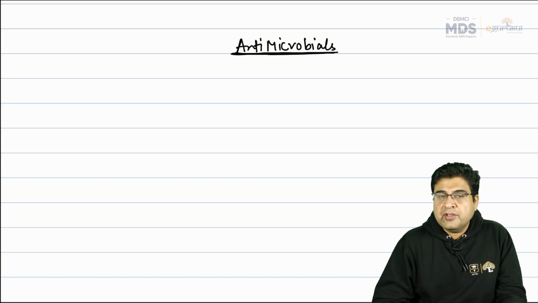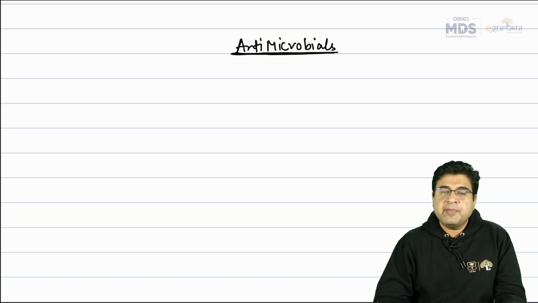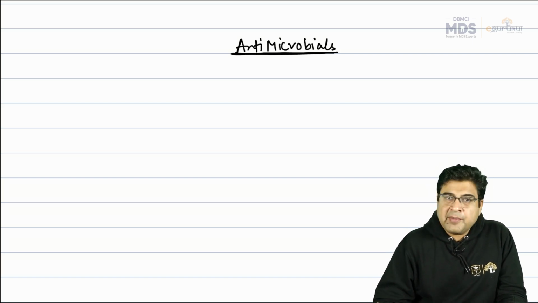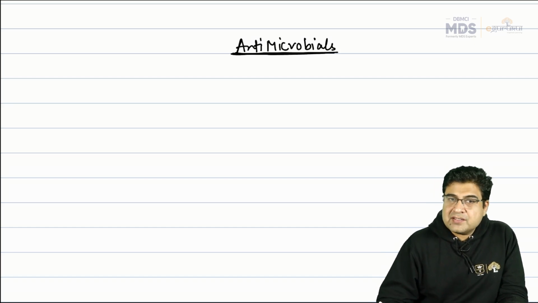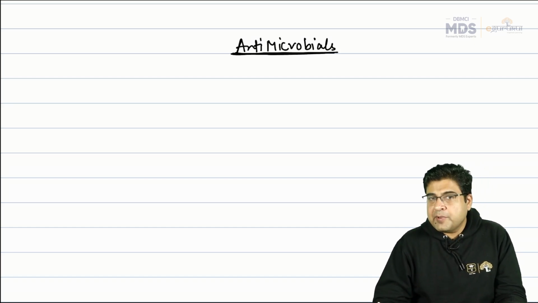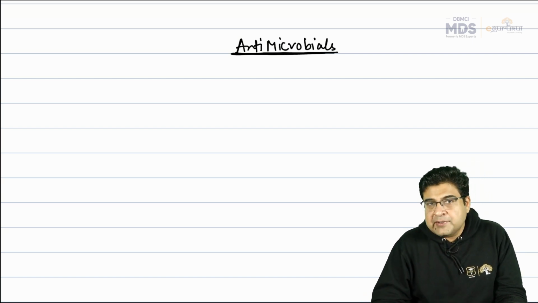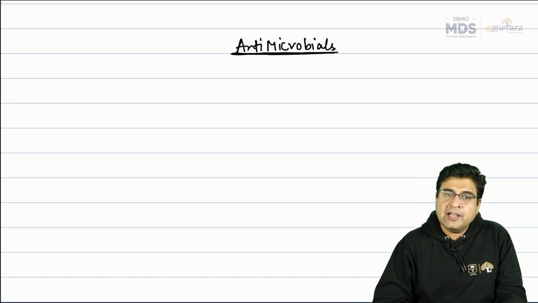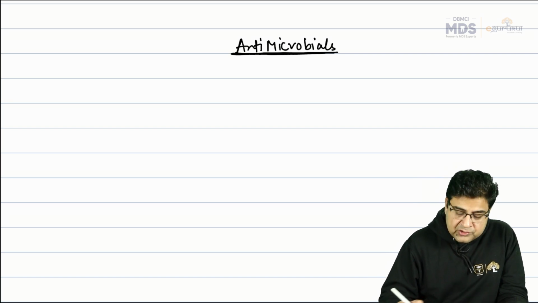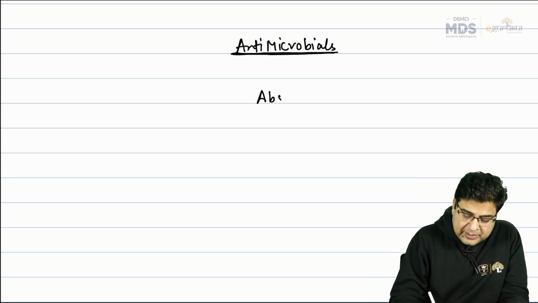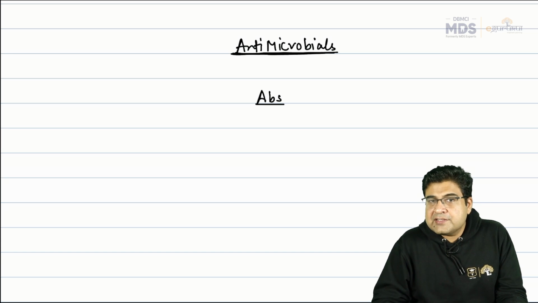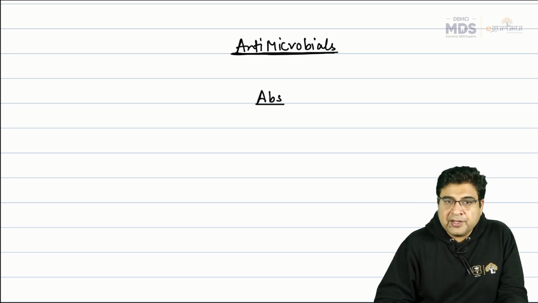In this video, we are going to start a topic that is antimicrobial. As the name suggests, antimicrobials are the medicines which are given against microbes. These medicines can be antibiotics, which are given against bacteria, or antifungal and antiviral, against fungus and virus. Similarly, we have antiprotozoal drugs and antihelminth medicines. We're going to start with the first topic, the medicines known as antibiotics. Antibiotics are the drugs which are given against bacteria.